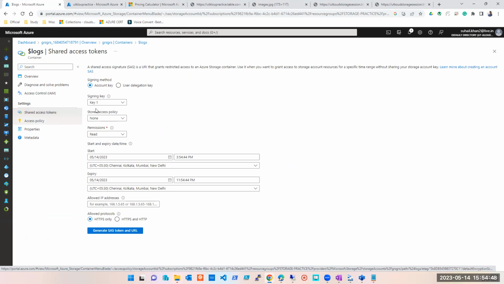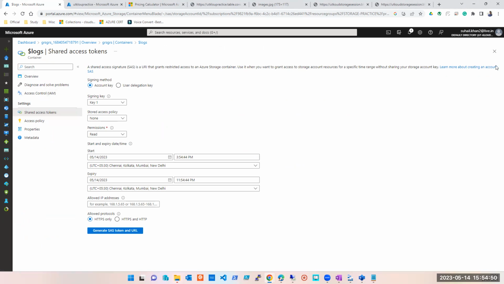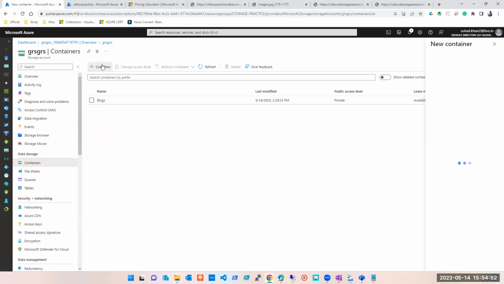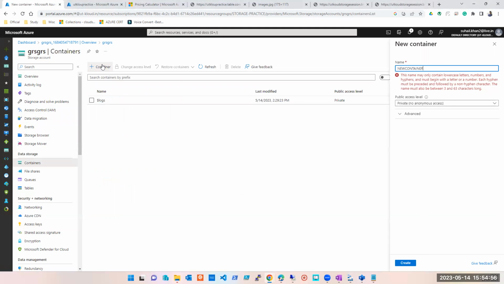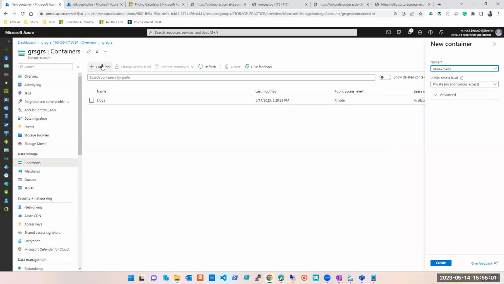So if I want to give you access to only this container, let me create another container for you. It should be in lowercase. Funny keyboard I have. It connects with Mac sometimes and with Windows, and this happens all the time.